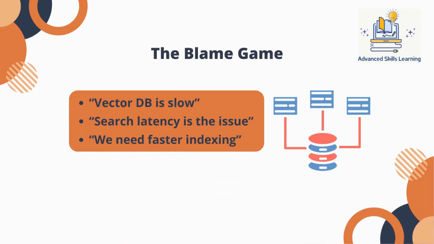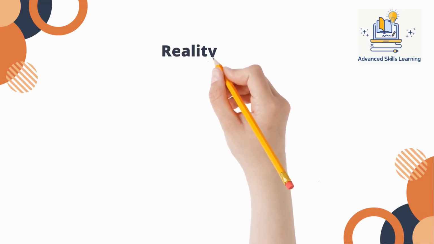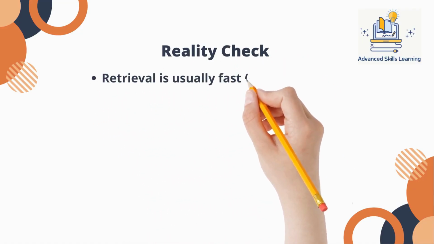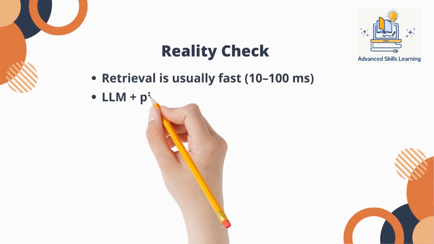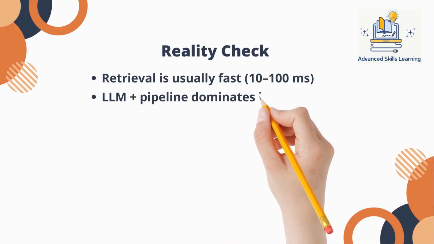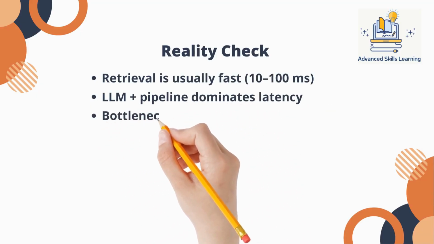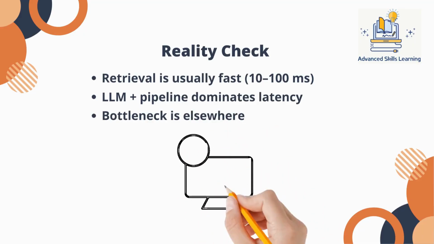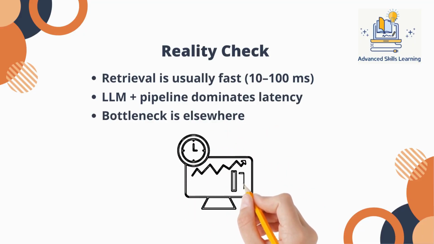But here's the reality. In most real-world systems, the vector database is not the bottleneck. In fact, retrieval is usually one of the fastest parts of the pipeline. We're talking tens of milliseconds in most cases. Meanwhile, the rest of the system quietly consumes far more time. If you measure end-to-end latency, retrieval often disappears compared to downstream processing time.